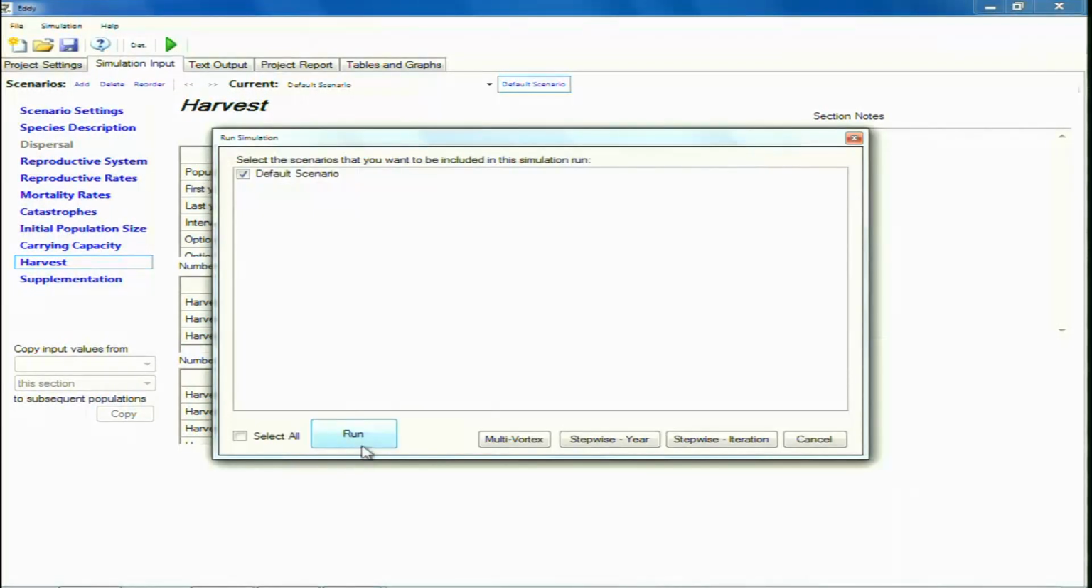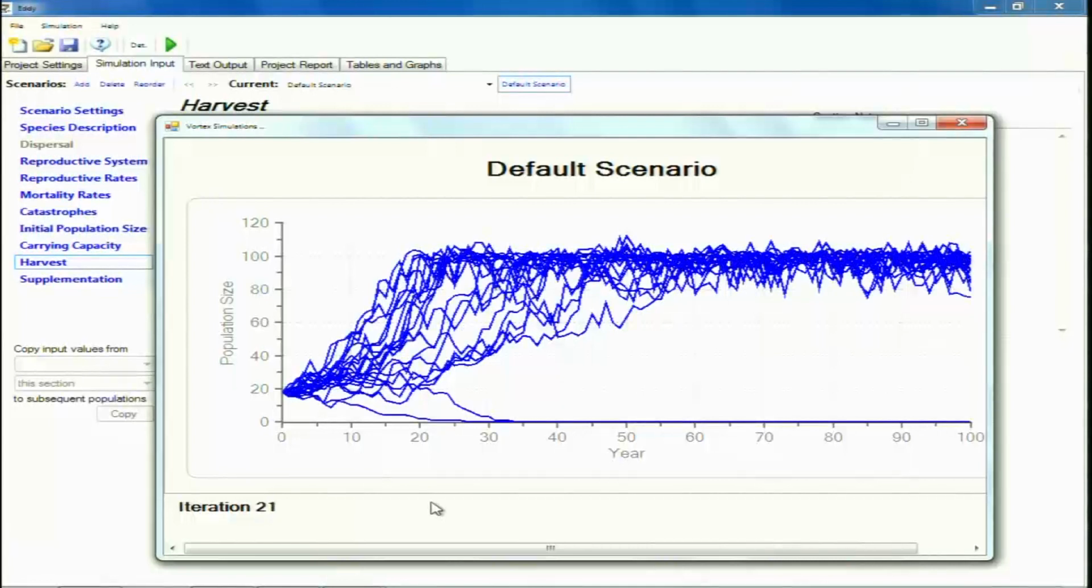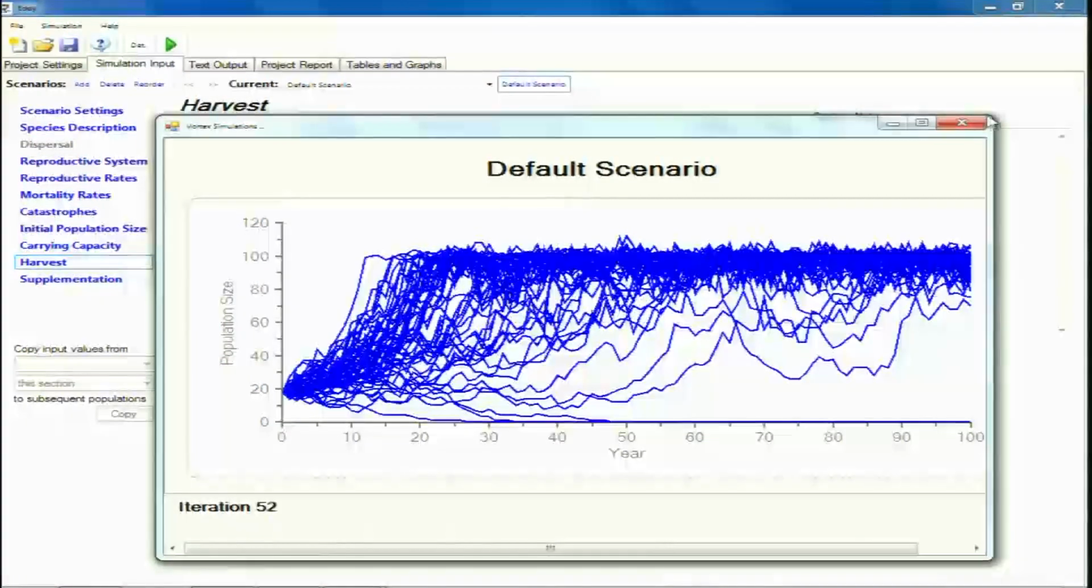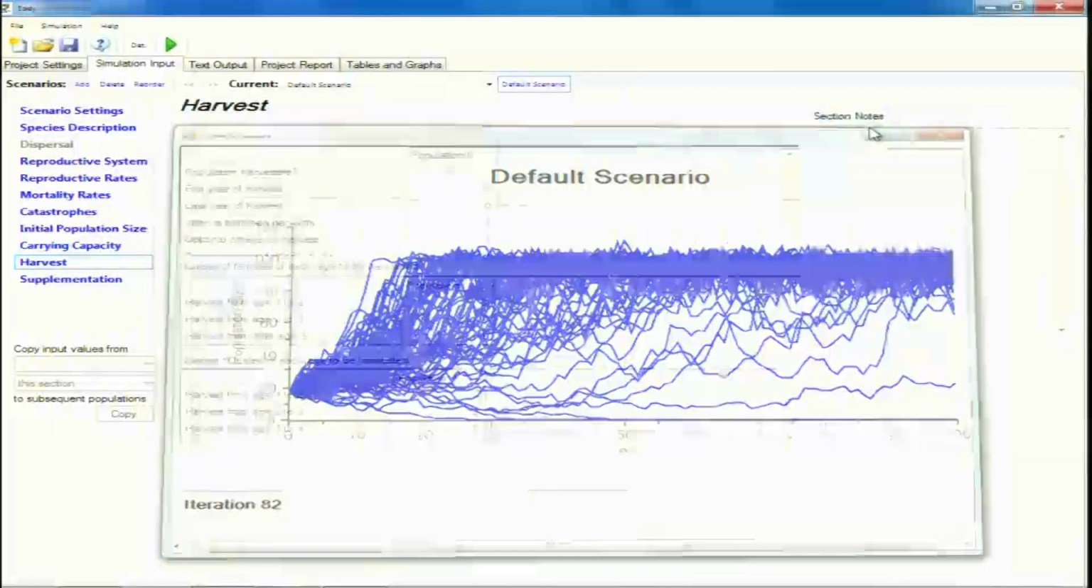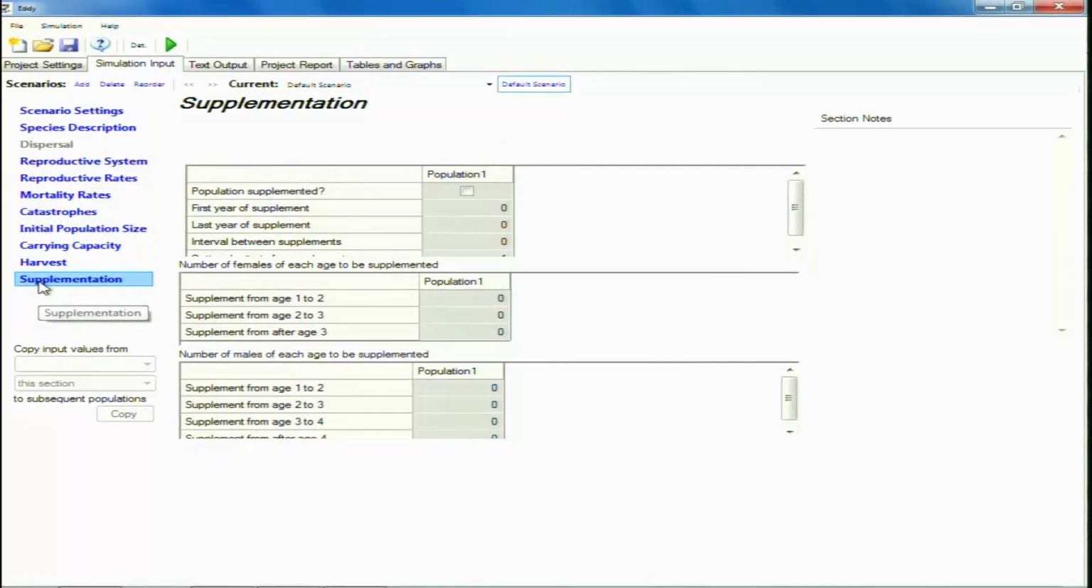And once we go on running these simulations, we will get an idea of how all of these things, whether our poaching or also supplementation, are going to help us or are going to lead this population to extinction. So, this is the demonstration of the Vortex software.